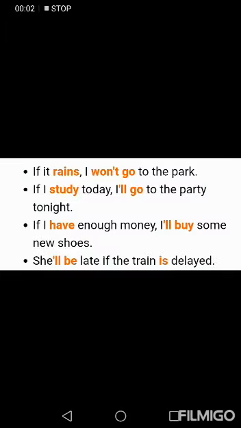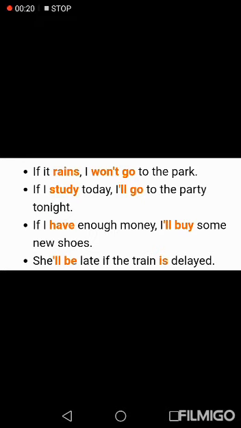We have other examples here. One: If it rains, I won't go to the park. If it rains, we add s because the subject is it. I won't go to the park, won't is short for will not, plus infinitive verb go.